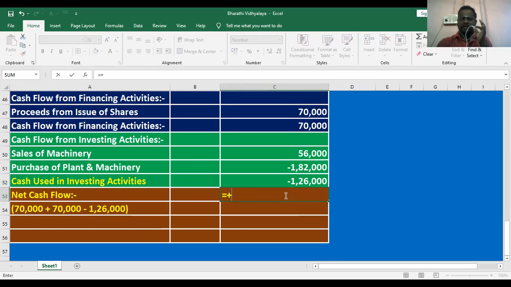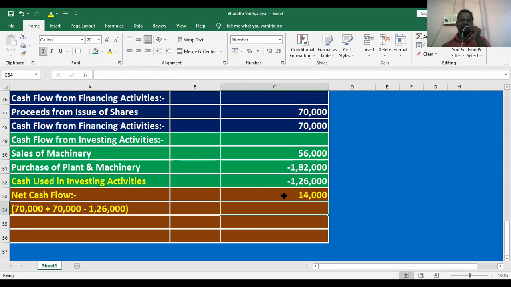The net value is plus 70,000, again plus 70,000, minus 1,26,000. The net value is plus 14,000.